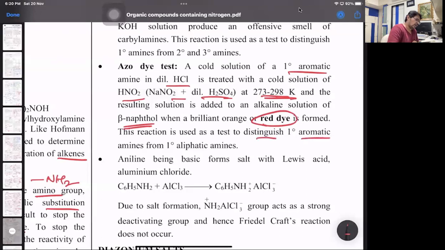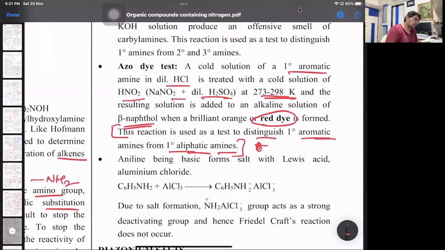It's for distinguishing 1 degree aromatic from 1 degree aliphatic. Mark this line important. It's called the red dye test. 1 degree aromatic amine with NaNO2 and HCl and beta naphthol at 0 to 5 gives you a red dye.